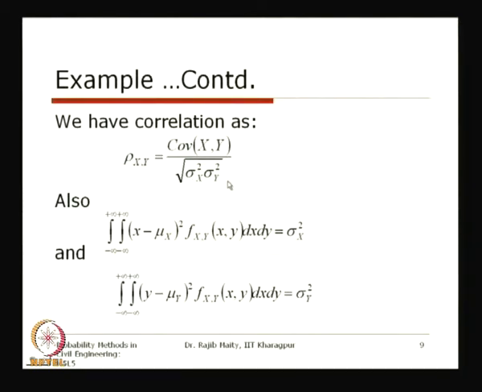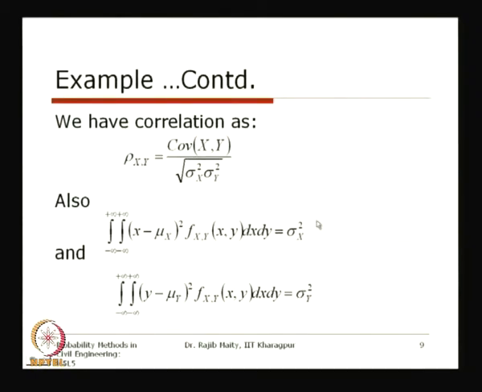Now, to calculate the variance of x, this was discussed earlier. The variance is the central moment with respect to the mean of that random variable, and this is the second moment. That is why we are taking the square, multiplied by their joint density, and taking this integration over the entire range of x and y, as it is the bivariate case.